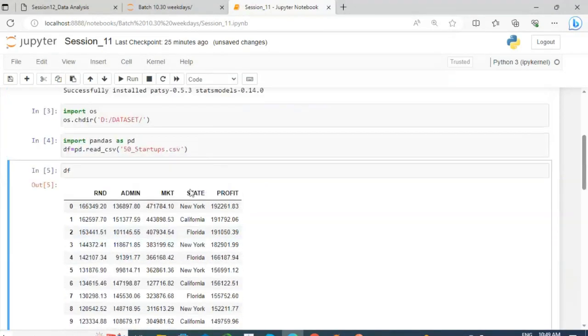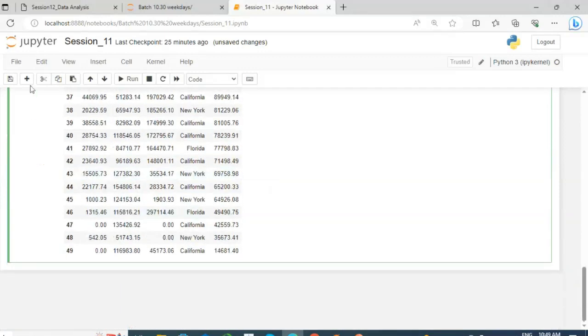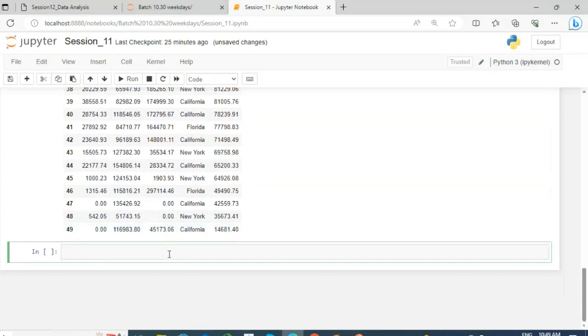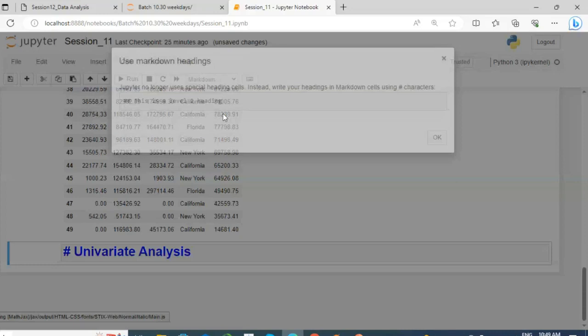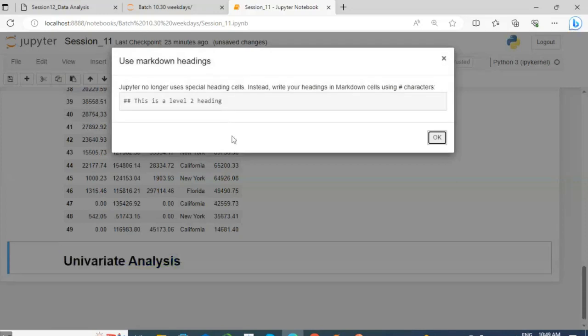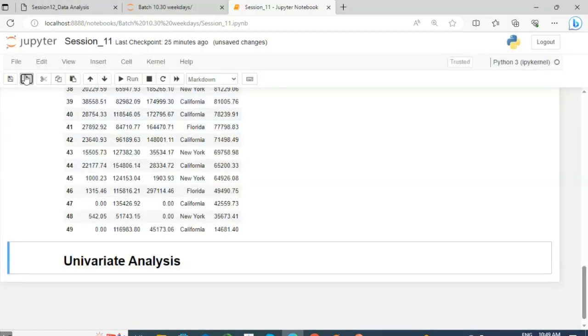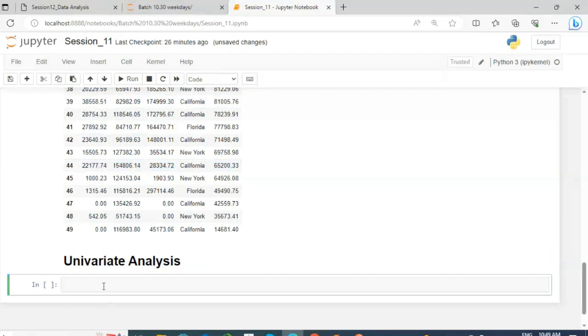Now here you can see state is categorical data. So first we start with univariate analysis, and the first part is categorical data.